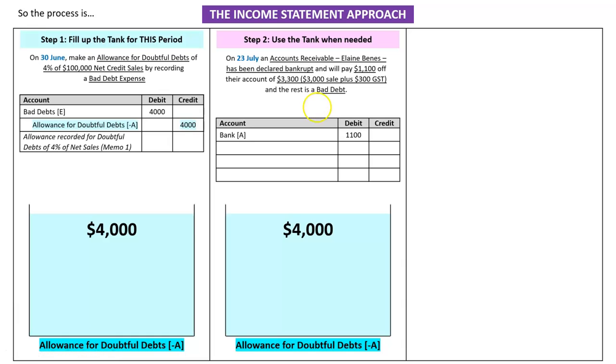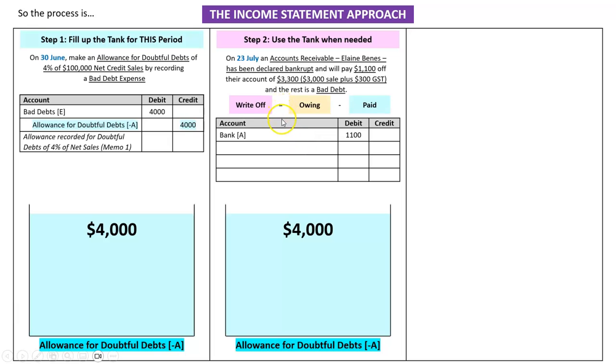And so the first thing is, as a business, I'm going to get some money today. I'm going to get $1,100. So that would increase bank. Bank is an asset, so that would be a debit increase of $1,100. And that's really the only thing that's different, because all we're going to do now is do step 2 just like we did in the other examples. I'm going to use up my allowance.